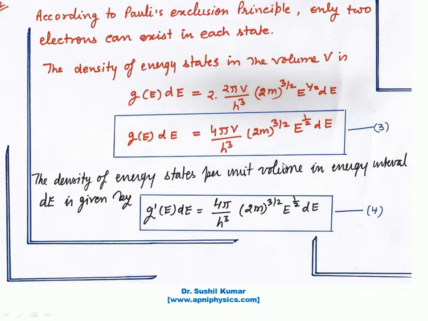Now according to the Pauli exclusion principle only two electrons can exist in each state. So the density of energy states in the volume V, G(E)dE, is this multiplied by 2, and as a result you get the total quantum states equal to 4πV/h³ (2m)^(3/2) E^(1/2) dE.